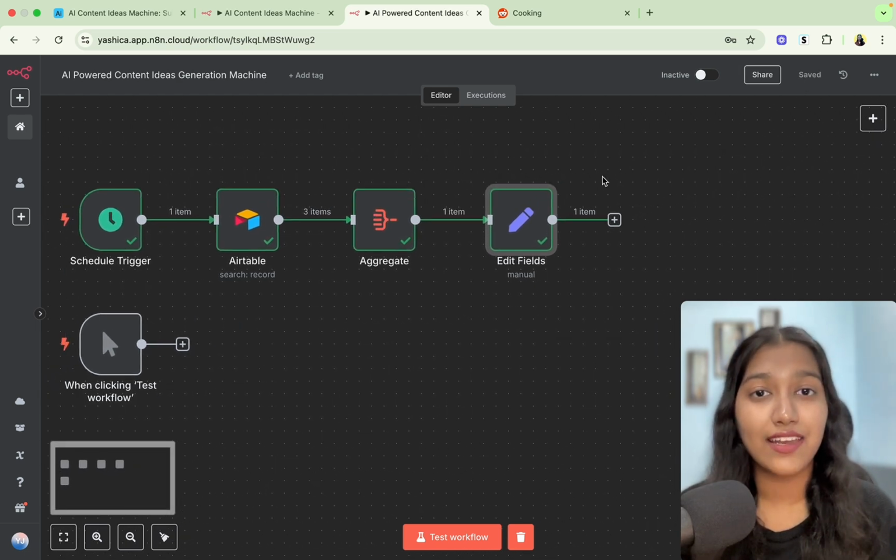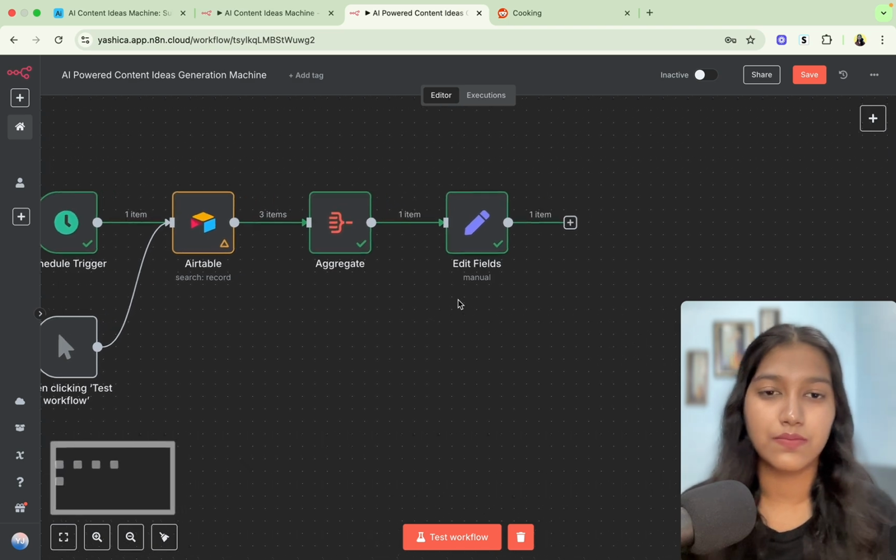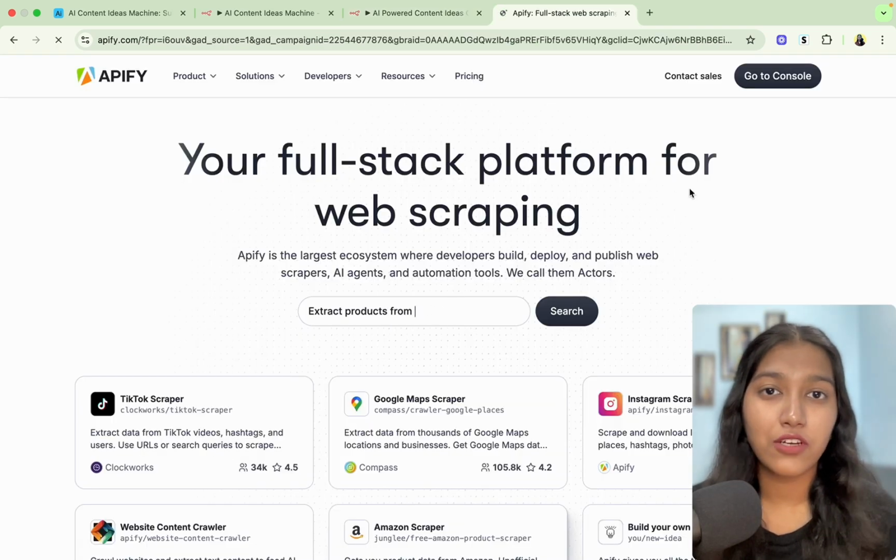Now we're going to finally scrape it. But before that, let's just connect these 2 as well. Awesome. So moving forward, to scrape Reddit, we're going to use Apify.